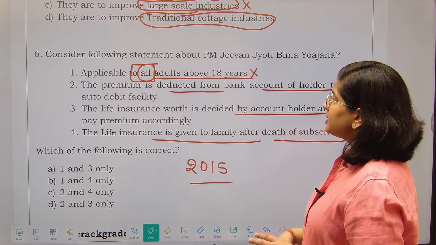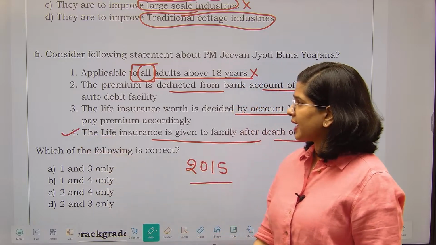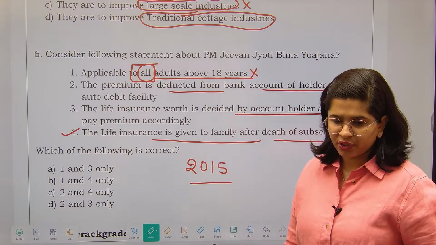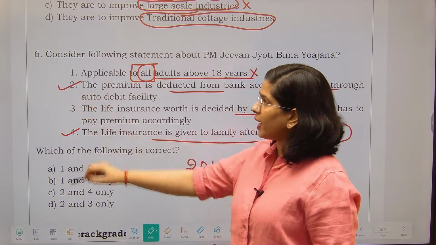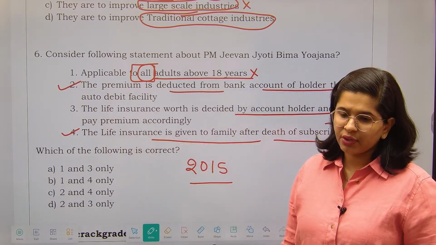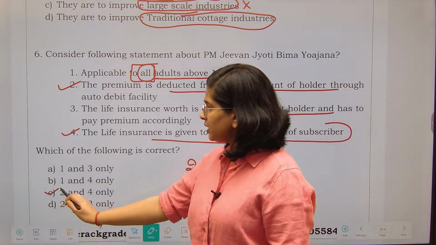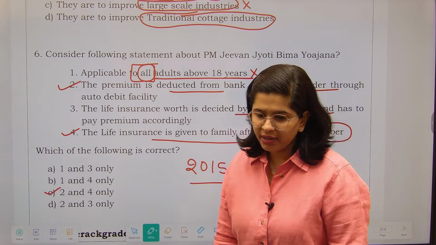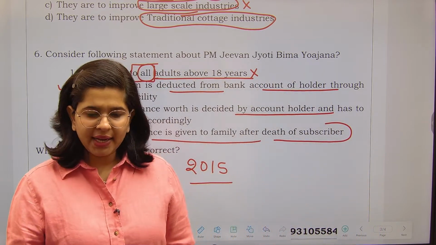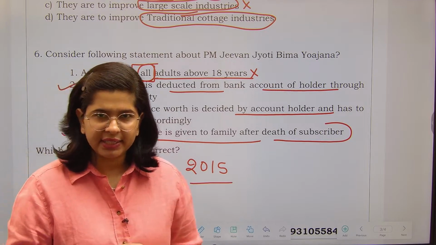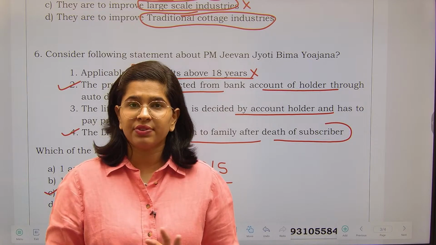No. Next is, this statement looks fine to me, that yes, life insurance will be given after the death of the subscriber. Yes. And next thing is, this is also right. Premium is going to be deducted through the auto debit facility. So by looking at both of these, the correct option is 2 and 4. Okay. So with that, we have covered the schemes related questions also. Those have been asked in 2021, 2017, 2015.